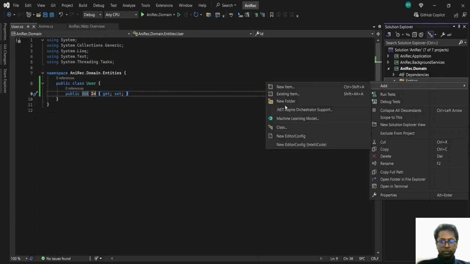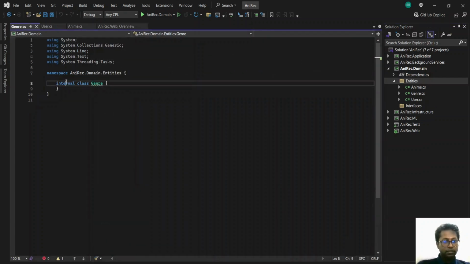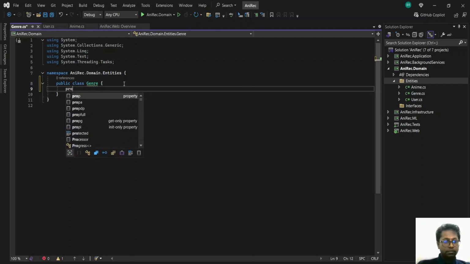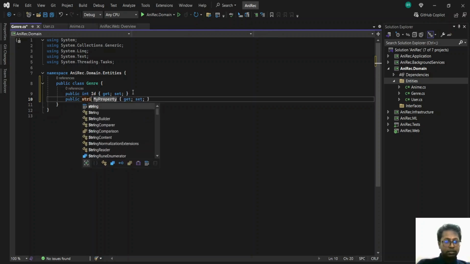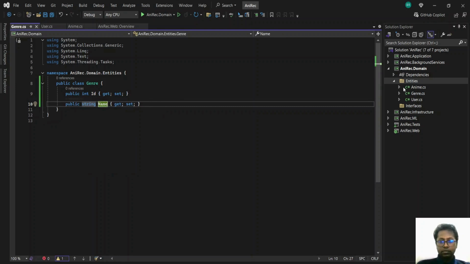The next one would be the genre, like history, sci-fi, mystery, and all of those things. So this one will have an ID and a name, string name. So yeah.